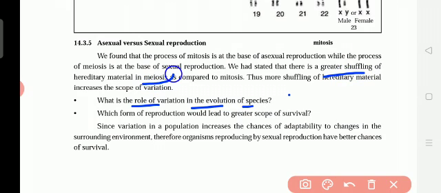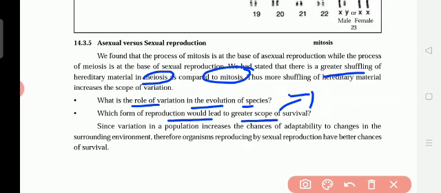Okay, so what is the role of variation in the evolution of species? Variation means differences. So what is the difference between the species? There is a difference of meiosis and mitosis. In asexual reproduction mitosis takes place, in sexual reproduction meiosis takes place. But the shuffling of the hereditary material will be more in meiosis and less in mitosis.